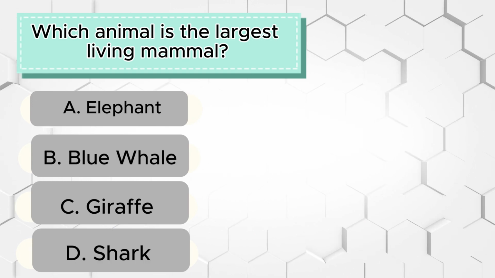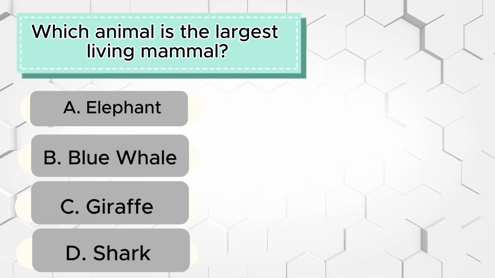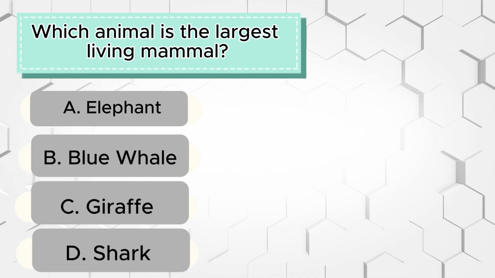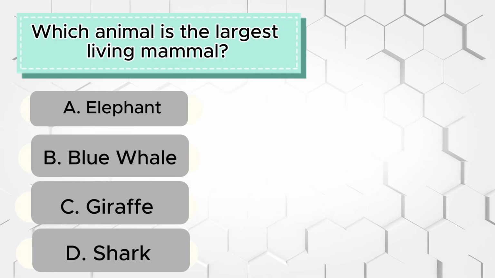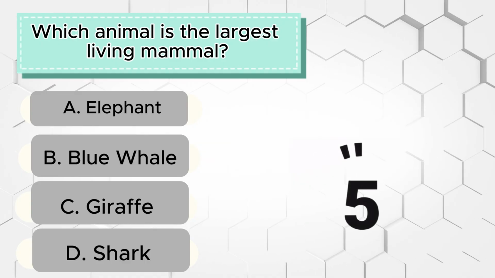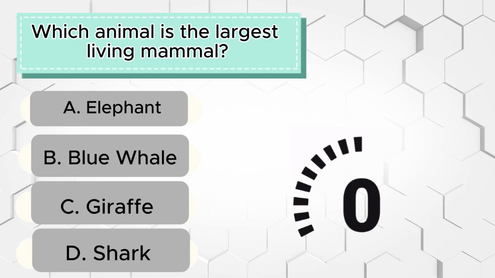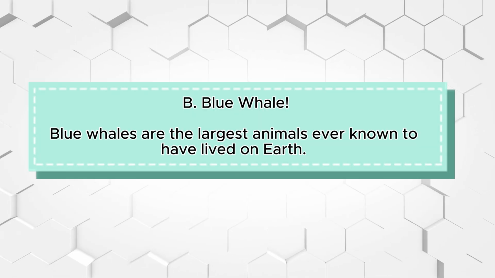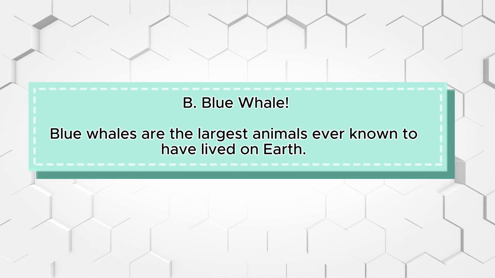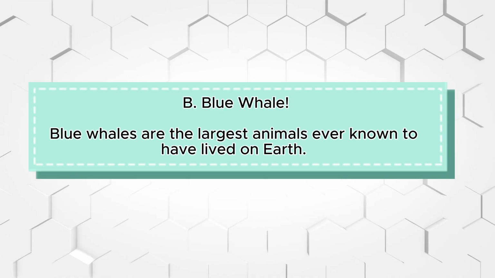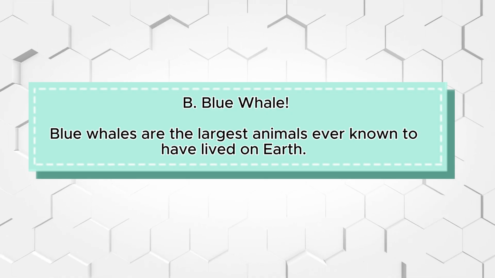Question 2. Which animal is the largest living mammal? A. Elephant. B. Blue whale. C. Giraffe. D. Shark. Time's up! The correct answer is B. Blue whale. Blue whales are the largest animals ever known to have lived on Earth.